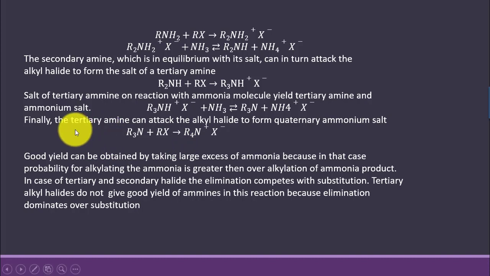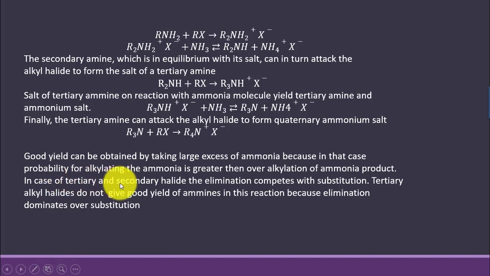So here we say that good yield can be obtained if we are going to take the larger amount of ammonia. Only in that case the probability for alkylating the ammonia, meaning chances of collision of alkyl halide molecule with the ammonia molecule, are larger. So the primary alkylated product will be formed, or we can say that primary amine will be formed in a good yield as compared to the other amine derivatives.